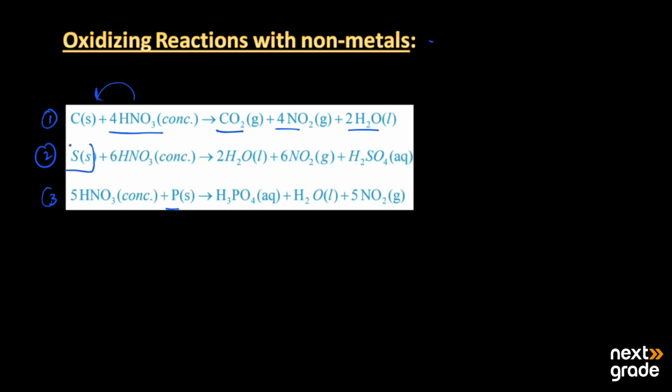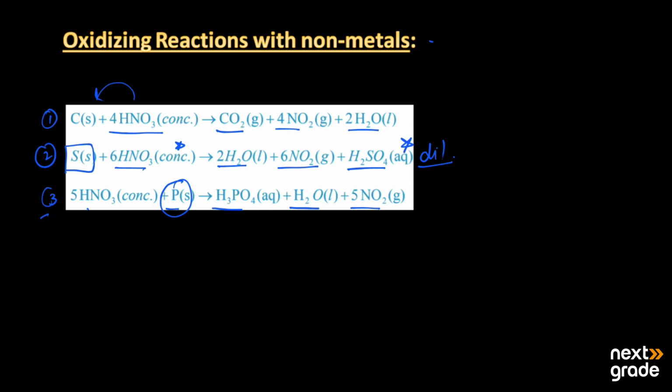When it reacts with sulfur, which is in the solid state, and nitric acid is in the concentrated form, it produces water, nitrogen dioxide, and sulfuric acid, which is in the aqueous form. The third reaction is with the non-metal phosphorus, and it produces phosphoric acid as H3PO4, water, and nitrogen dioxide.